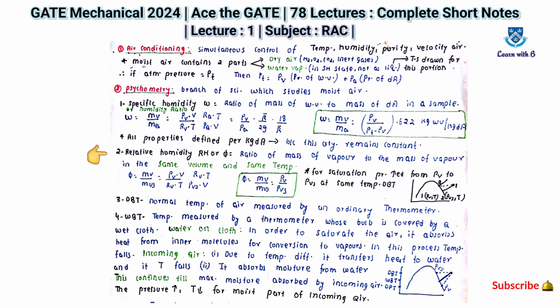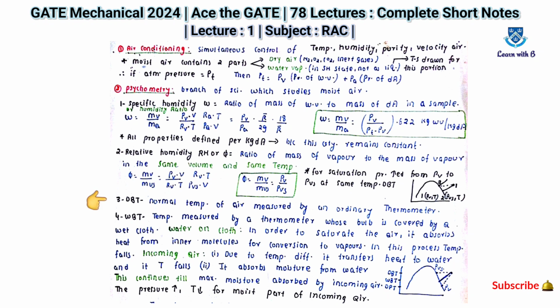The second one is relative humidity, RH, or the symbol phi, which is equal to the ratio of mass of water vapor to the mass of vapor at saturation in the same volume and same temperature. So phi equals MV by MVS, which equals PV by PVS. This is also one of the most important equations. Based on these two equations, many questions have been asked in the GATE examination, so you must remember these two equations.